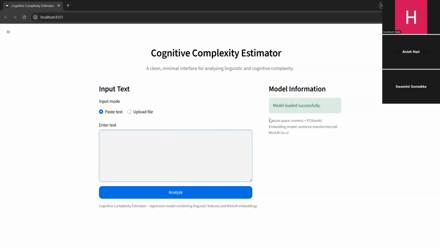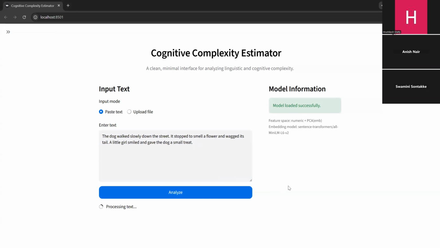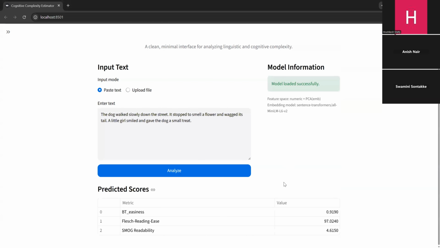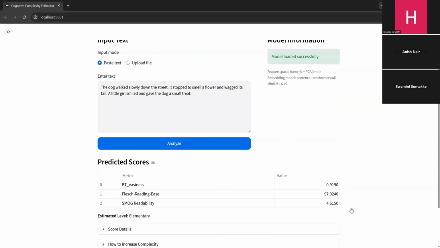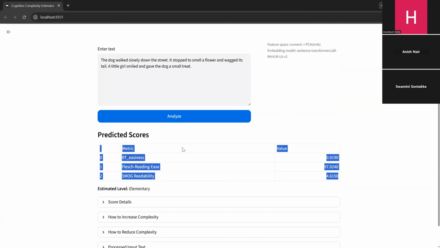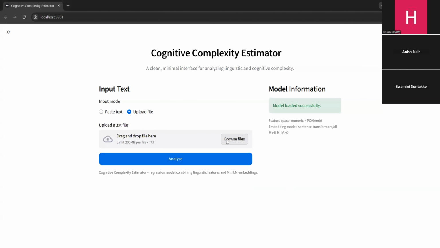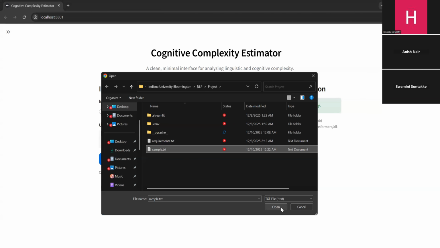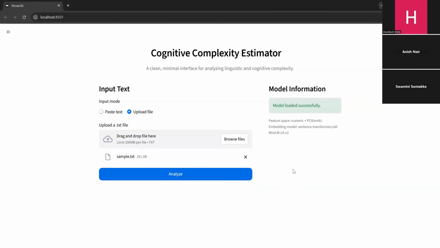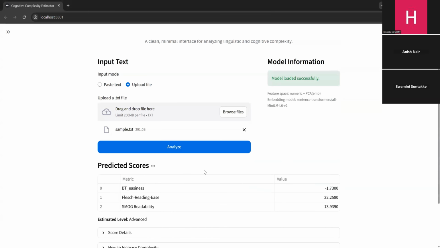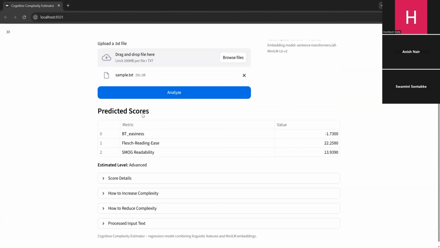I'll paste a sample text over here, and it should analyze and give the estimated scores. These are the scores of this particular sample text. Now I'll upload a file, and after analyzing, it gives the scores of that particular text.